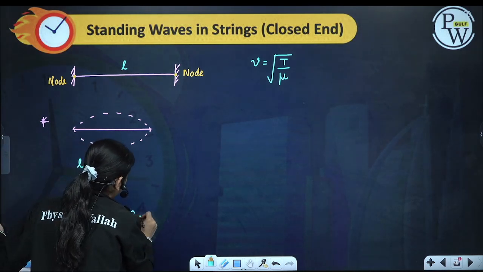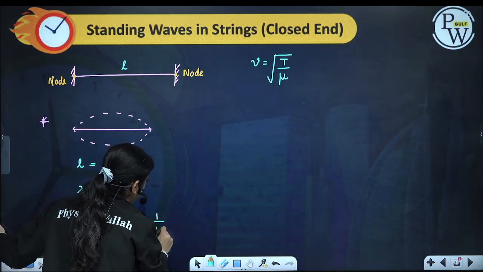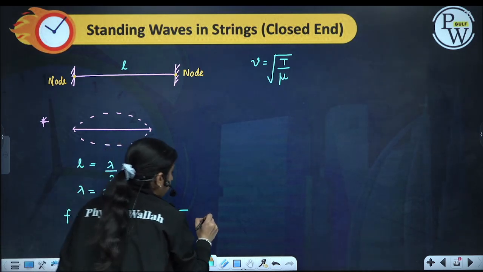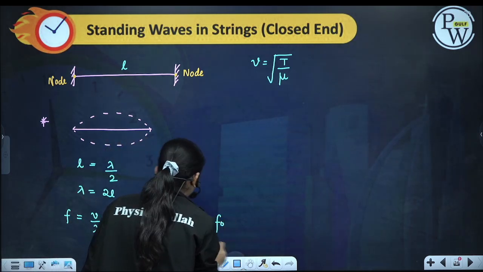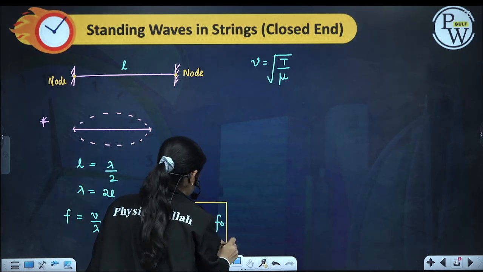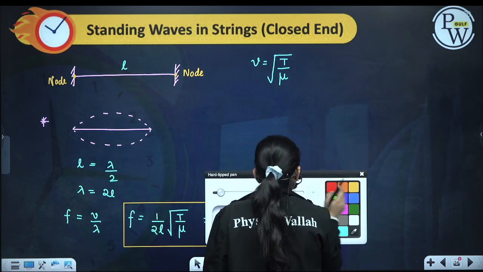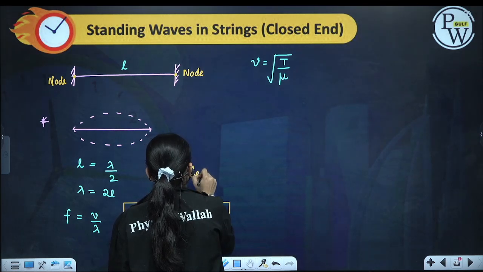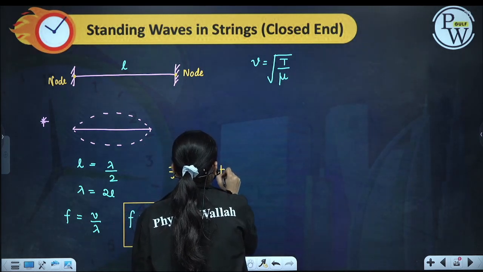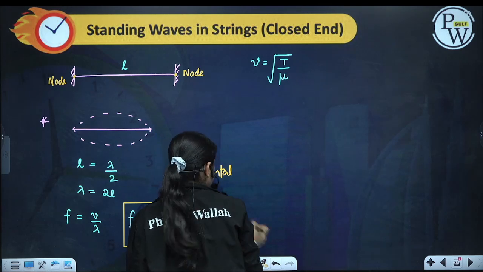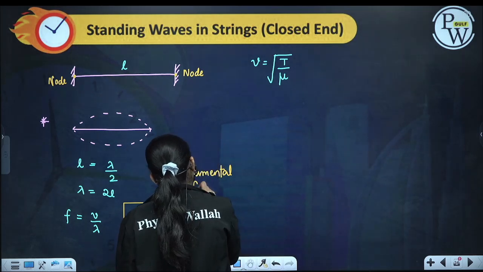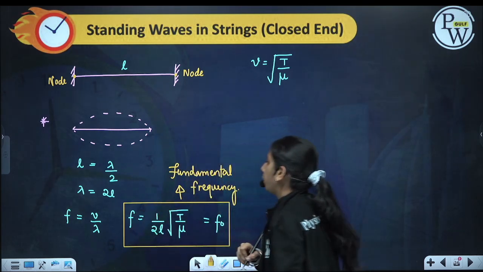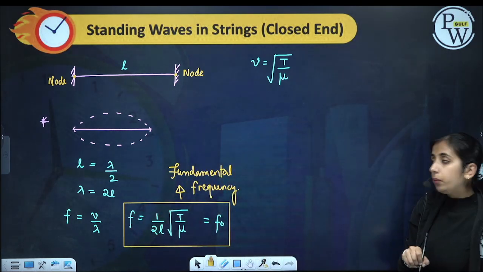So the first frequency we got is 1 by 2L times the square root of T by mu. This we term as f naught, the fundamental frequency. The first frequency any experimental setup or instrument can produce is called the fundamental frequency.